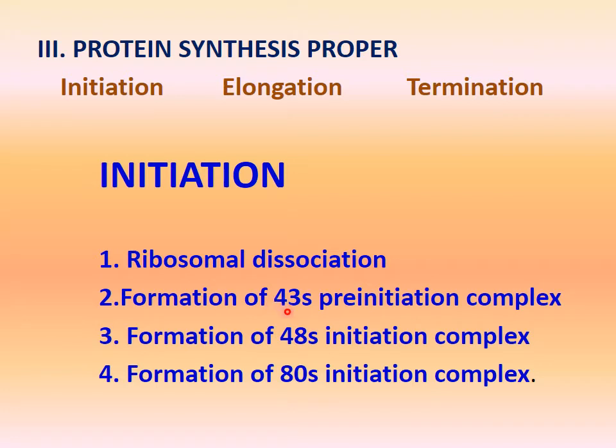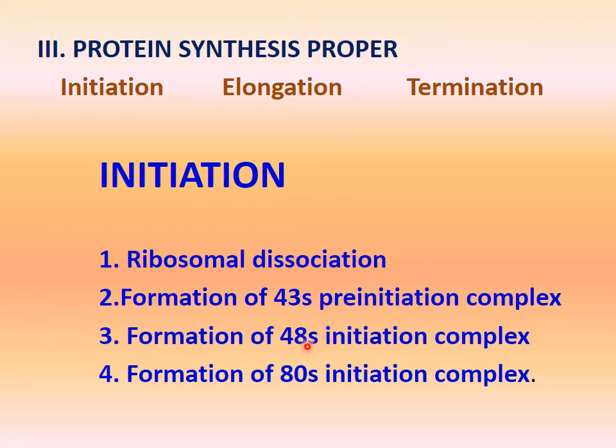Then comes the formation of the 43S pre-initiation complex. The smaller 40S unit combines with a transfer RNA and forms the 43S pre-initiation complex.